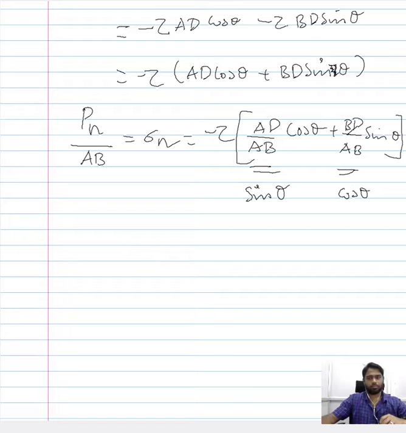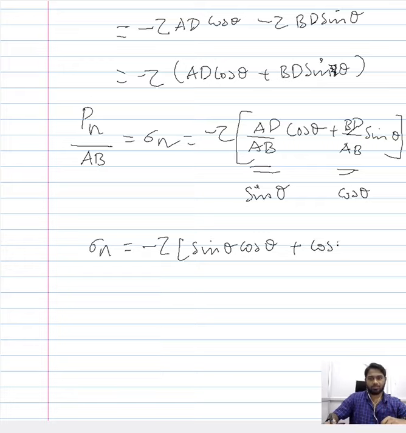So from this expression, ultimately the normal stress that is acting perpendicular to the region of interest can be expressed as minus tau of sin theta cos theta plus cos theta sin theta. Now this would ultimately lead to minus tau 2 sin theta cos theta.